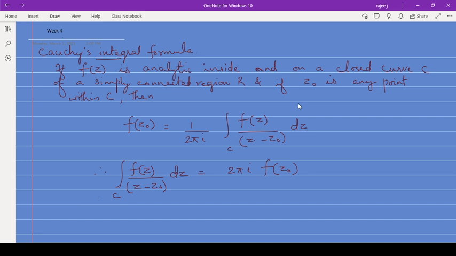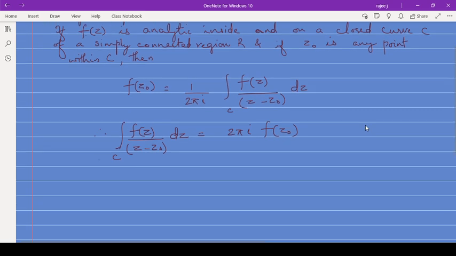So now this states that if f of z is analytic in and on a closed curve C of a simply connected region, that means suppose you have a big simply connected region R, then C is another closed curve inside this region.